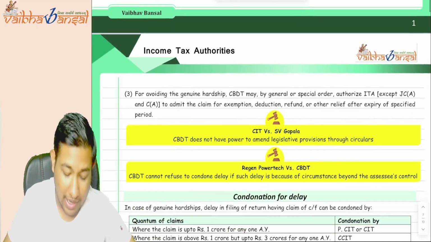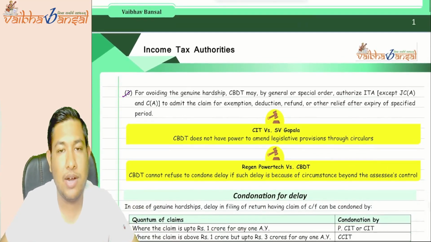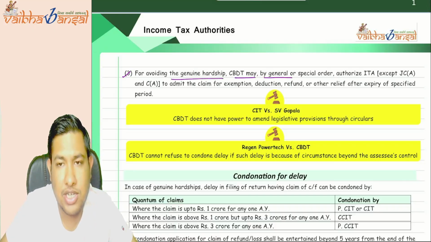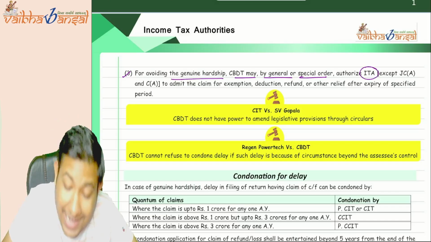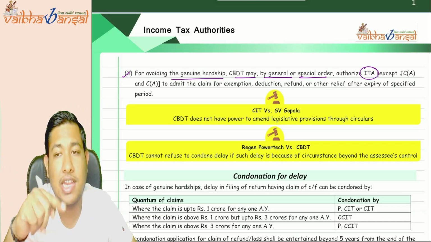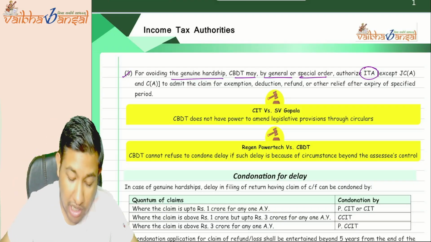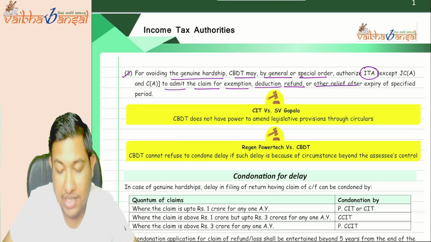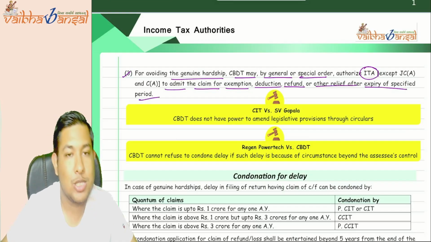And the last part, that is the third part: for genuine hardship, the CBDT may by general or special order authorize the income tax authority to admit the claim for exemption, deduction, refund, or any other relief after the expiry of a specified period.